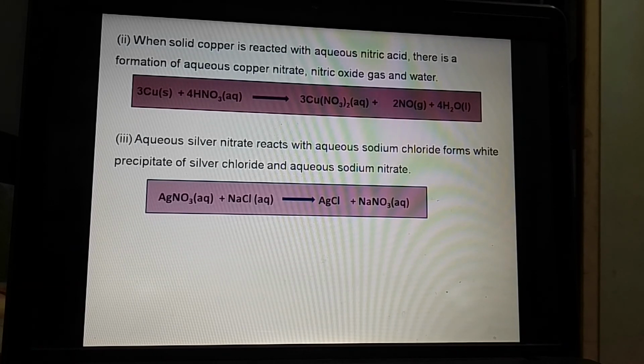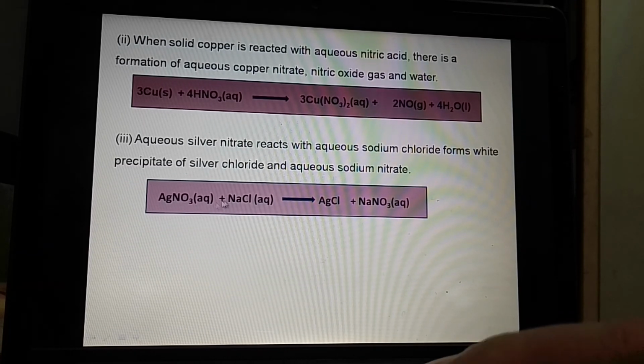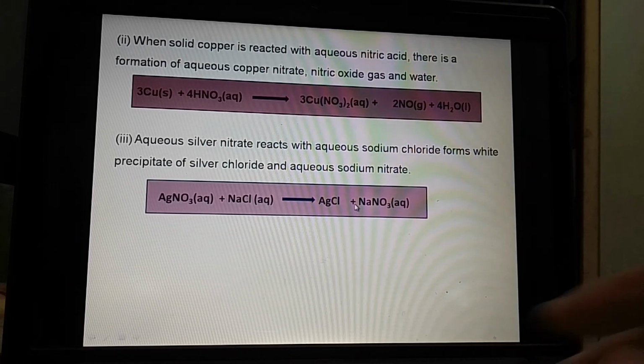If more than one reactant or product is present, in between these two reactants we have to write a plus sign. Between these two products, again we write a plus sign. That is also one of the ways of representing the chemical reaction.